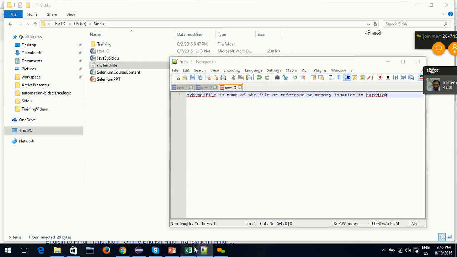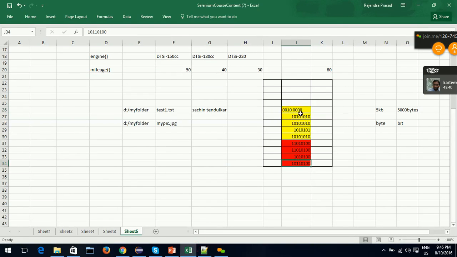The data present in it goes into the hard disk as bytes.